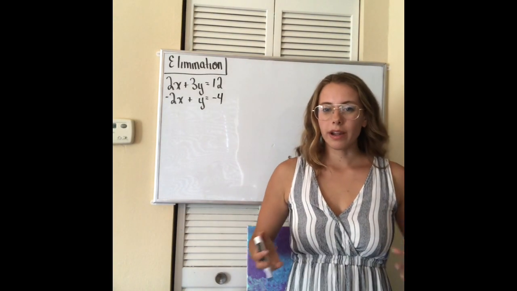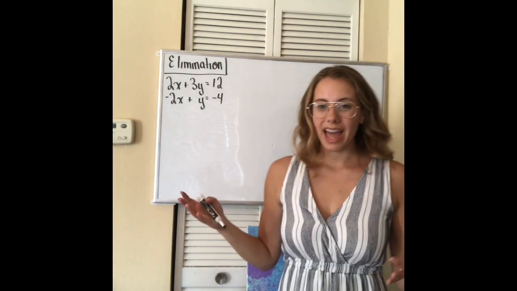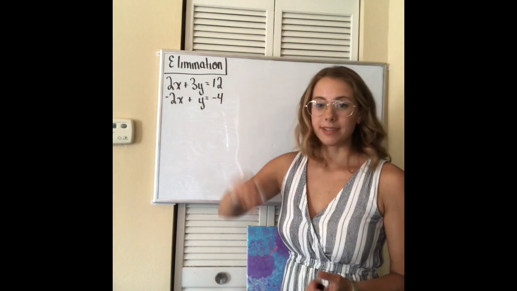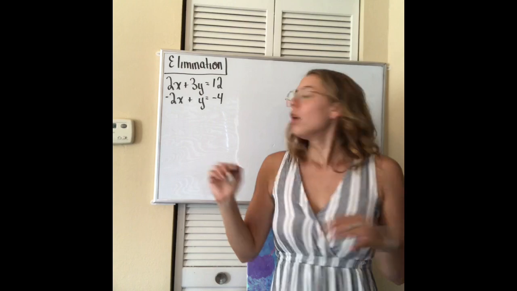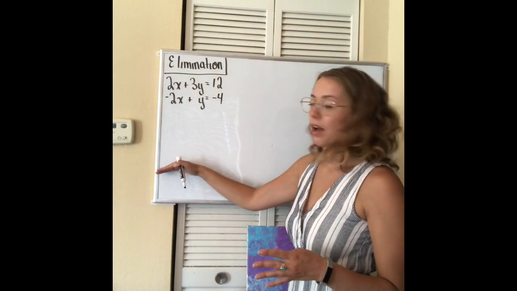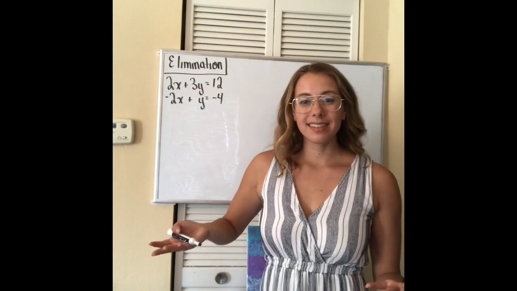So now we're going to be talking about elimination when I already have a variable that is opposite like this. So 2x and negative 2x are opposites. So if I were to just add down, they would cancel out. And that's exactly what I'm going to do.